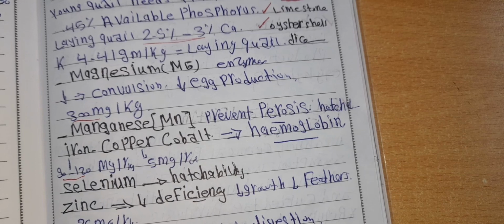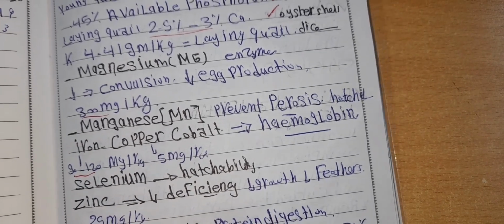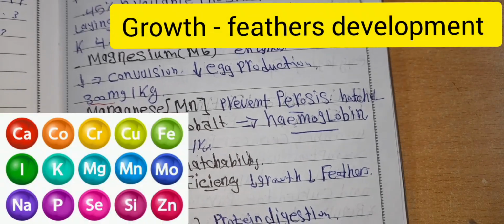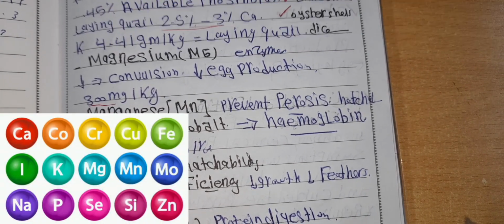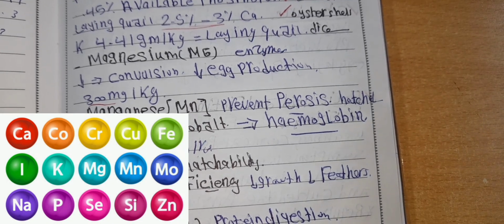Selenium is essential for hatchability. Zinc, if deficiency occurs, causes a decrease in growth rate and feather problems. The zinc requirement is 25 milligrams for every kilogram of body weight.